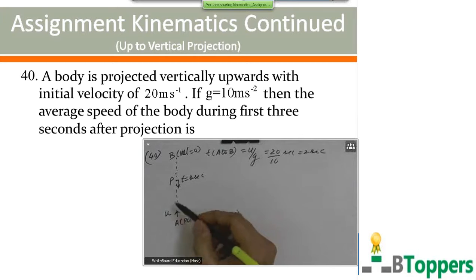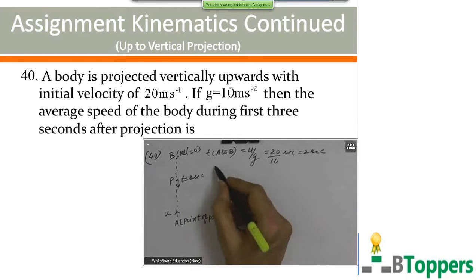In 2 seconds after projection, it reaches the highest point B. Then at t equal to 3 seconds, it will be passing through the point P in the downward direction. Therefore, distance covered in 3 seconds is equal to distance from A to B, that is the maximum height, plus distance through which it falls from B to P.